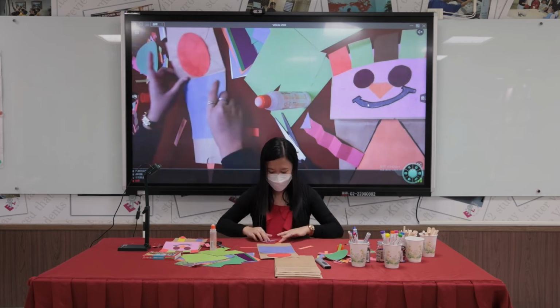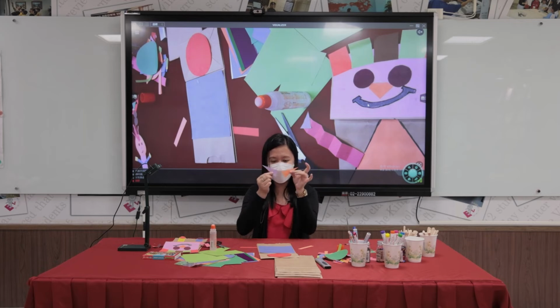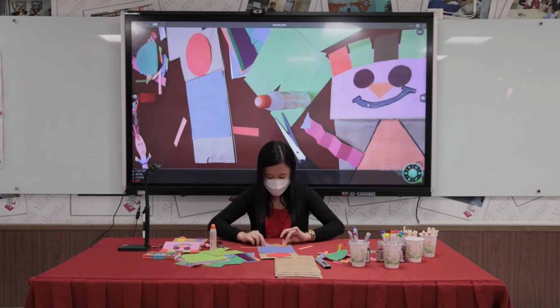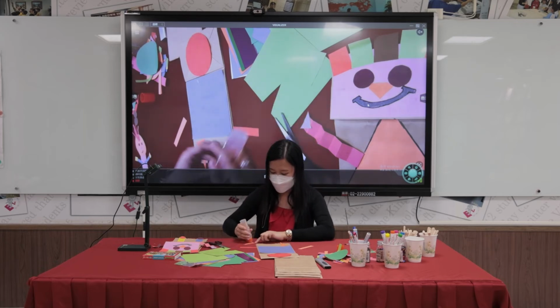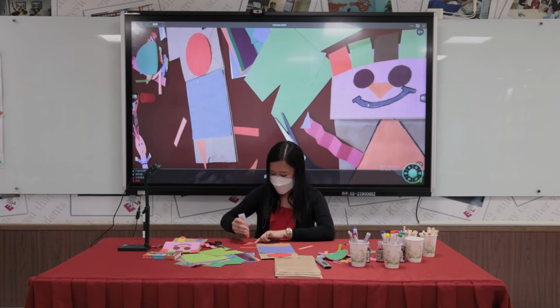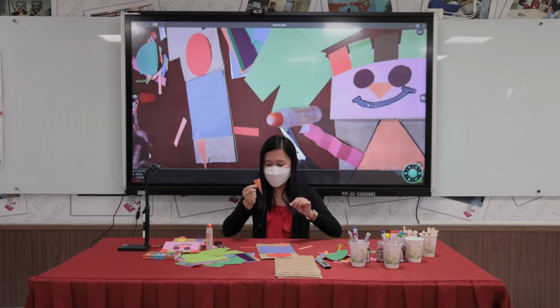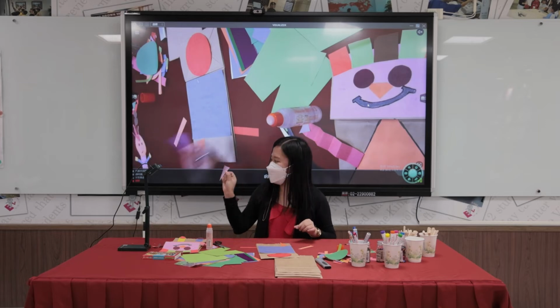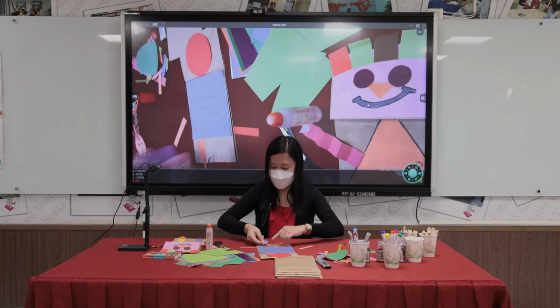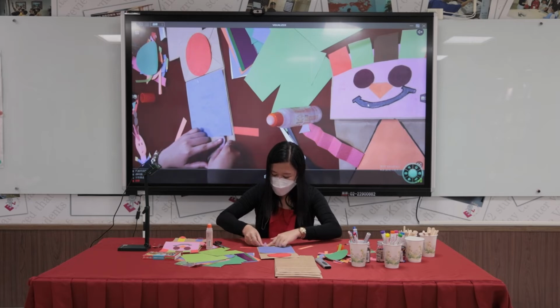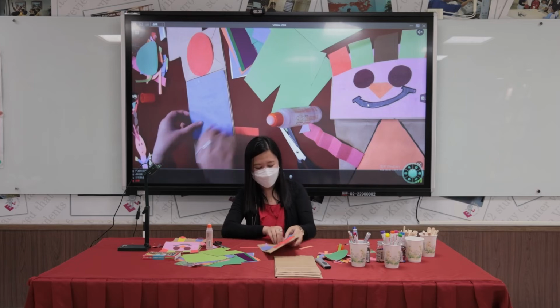Okay? Of course, for the 2 legs, we need also to paste this. I think I would prefer to have 2 different colors for my puppet's legs. I'll have violet for this one and this color.